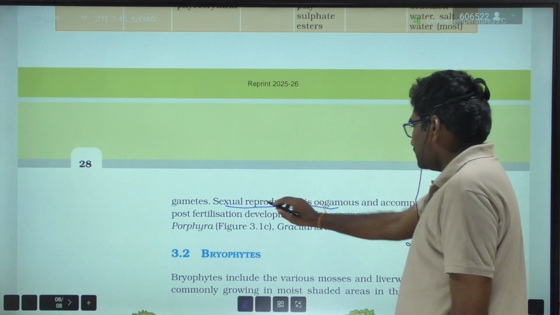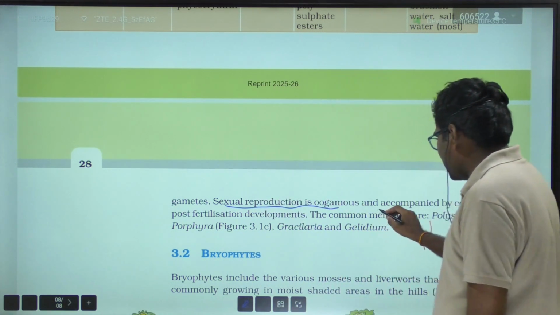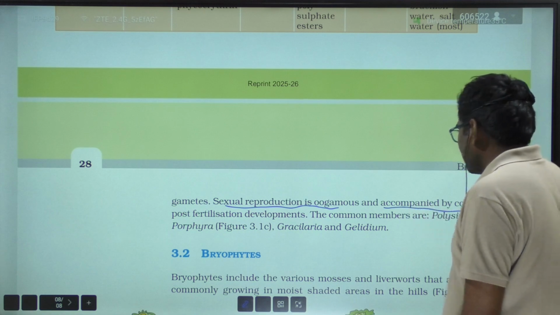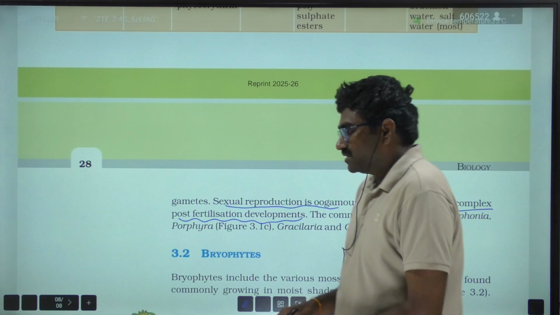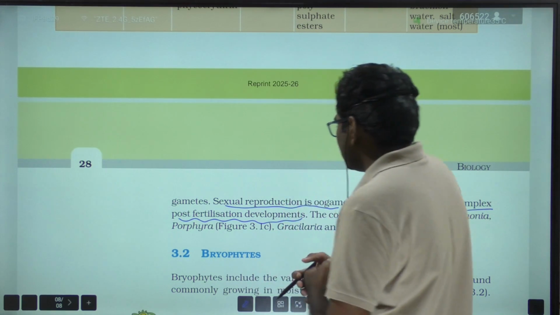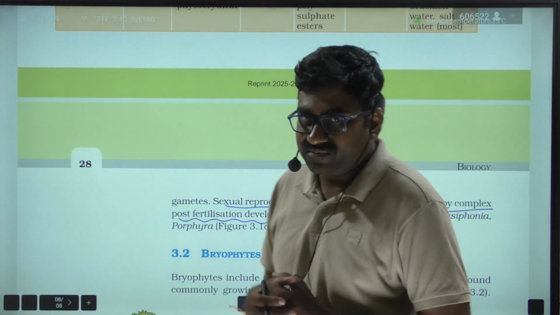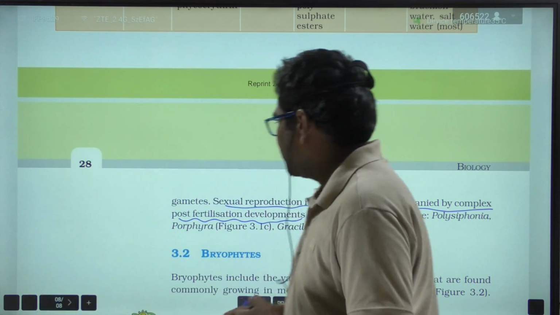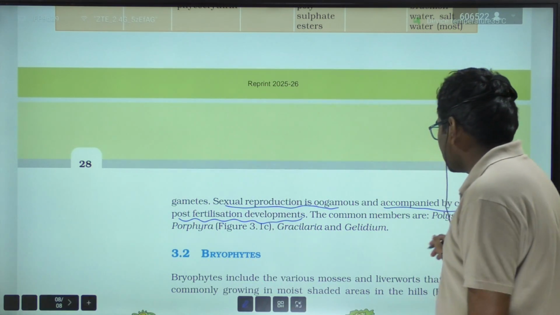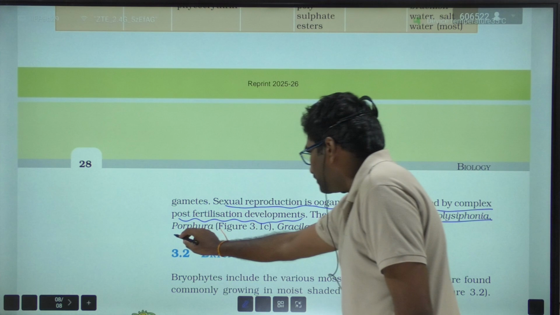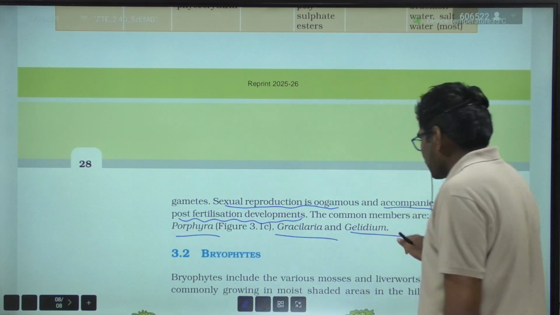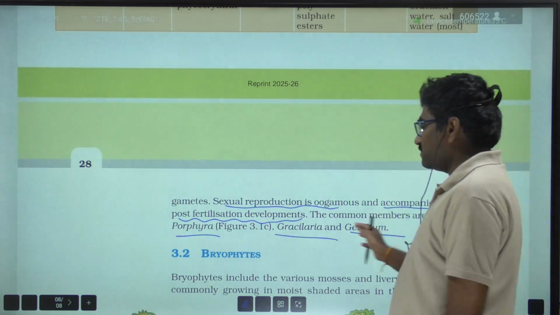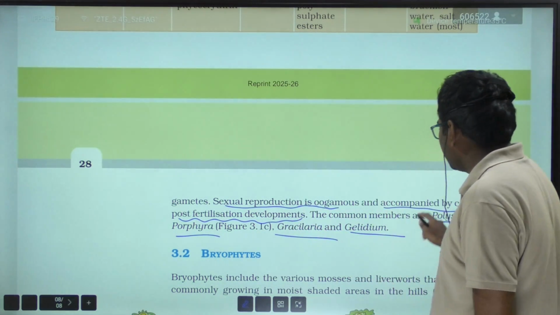This sexual reproduction is oogamous and accompanied by complex post-fertilization developments. Very important. So complex post-fertilization developments take place in red algae. And the common members are Polysiphonia, Porphyra, Gracilaria, and Gelidium.